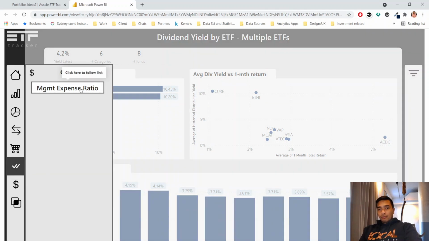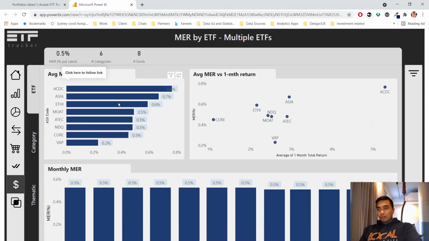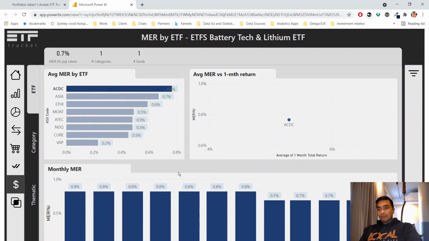Costs are also important, so we cover management expense ratios, and we can see here which ones have the most in terms of the management expense ratio, the highest, and just how that changes over time. So ACDC, for example, has the most average over that 12 months. But that has changed. So it's gotten cheaper down to 0.7%. It was at 0.8% for the majority of the last 12 months.